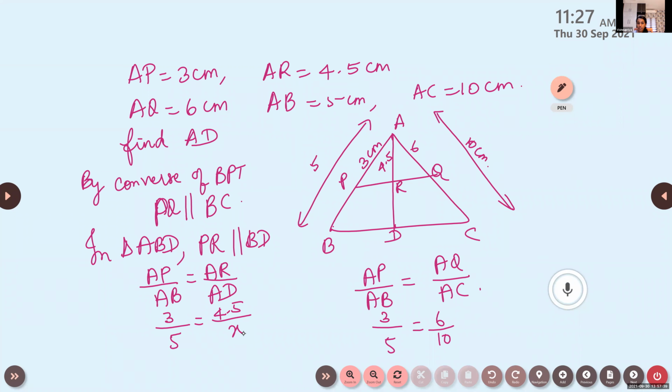And 1.5. No, will not get. Which one? Is it AD? How will you get 1.5? No. AD. AR itself is 4.5. So how will you get AD? Check it. Some calculation mistake is there. Yes, 7.5 is correct.